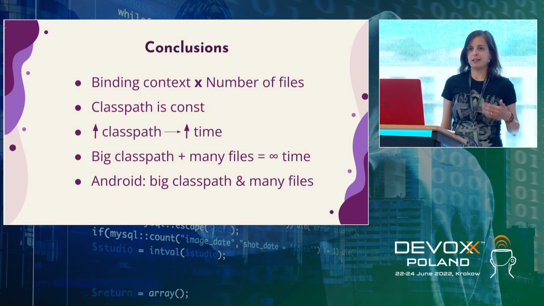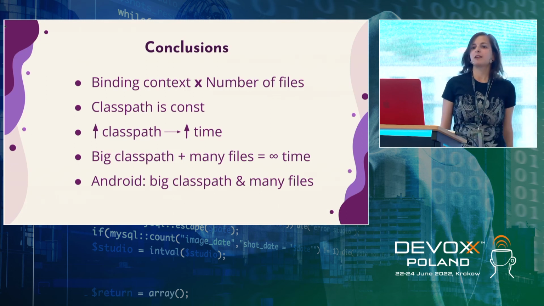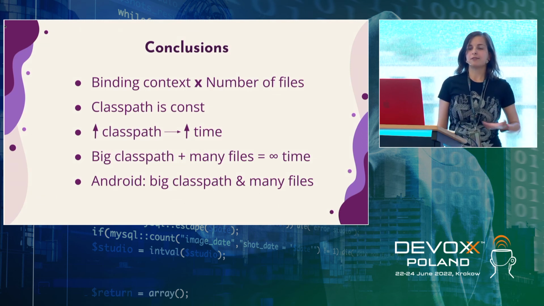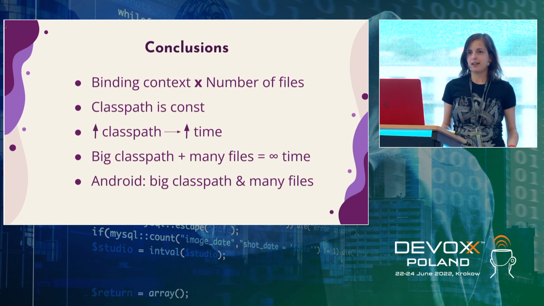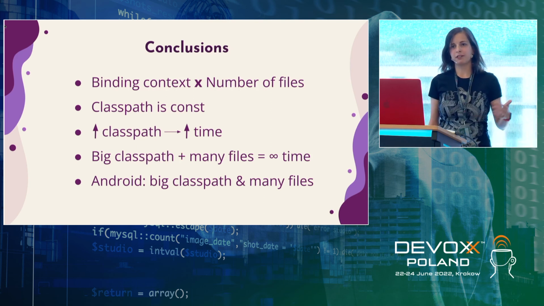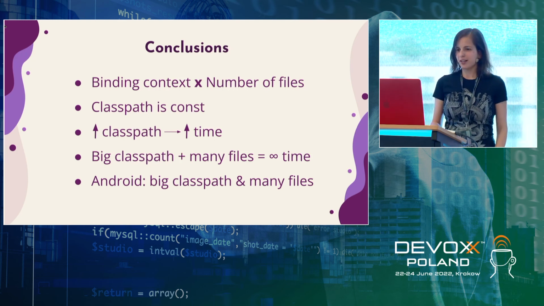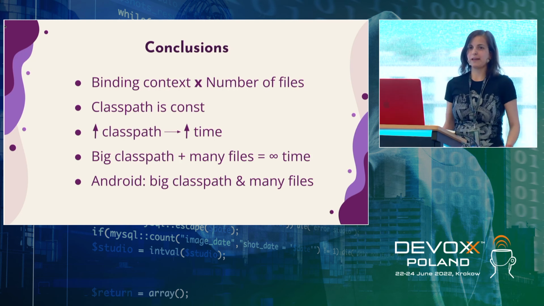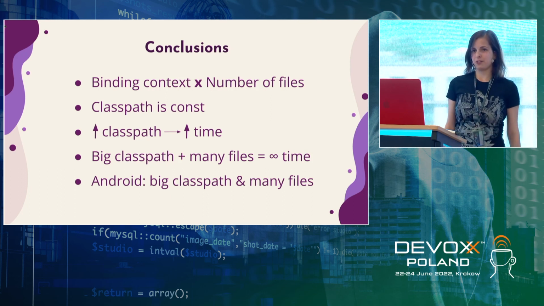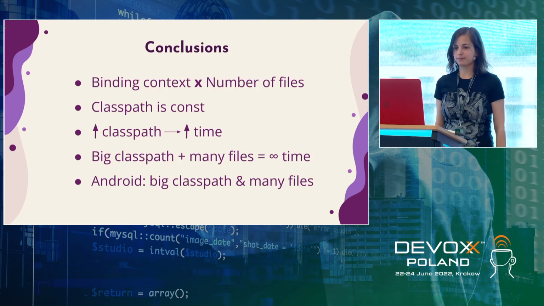Why haven't we noticed this in our code base? Because for some reason, we tested with projects that were nicely modularized. So we never faced this problem, because the class path was comparably small and modules didn't contain too many files. And we had no access to some private Android projects, so we were able to test only some open source Android projects, and those were not that big. So we could not find this performance degradation on small projects.